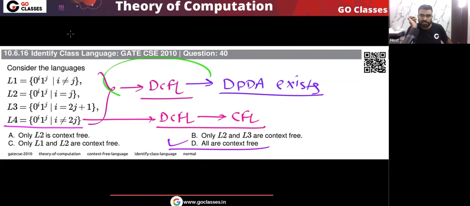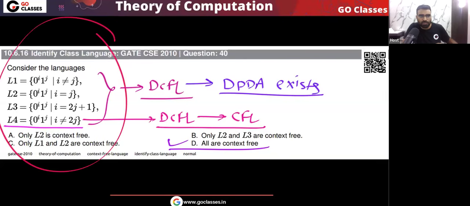In our DCFL identification lecture, on how to identify whether a given language is DCFL or not, we have already seen all these languages. All these types of languages are actually DCFL, so easily you can say that the answer will be option D. But anyway, we have done the complete analysis of each option.